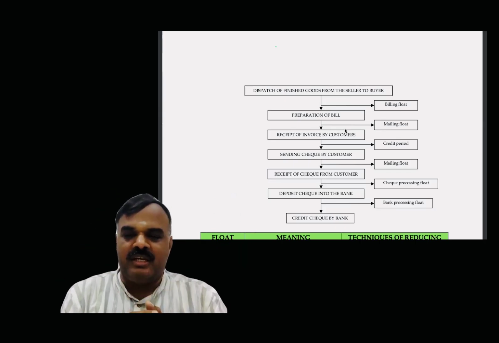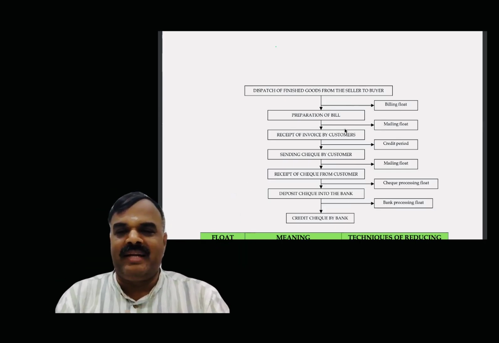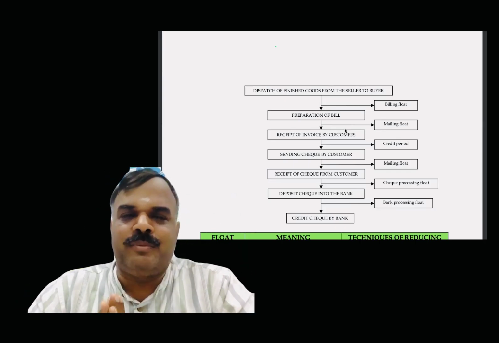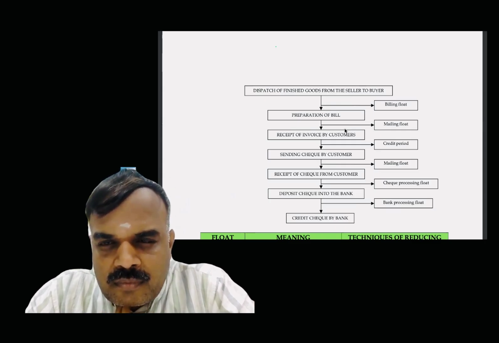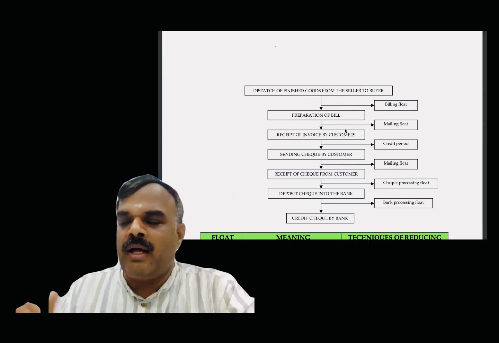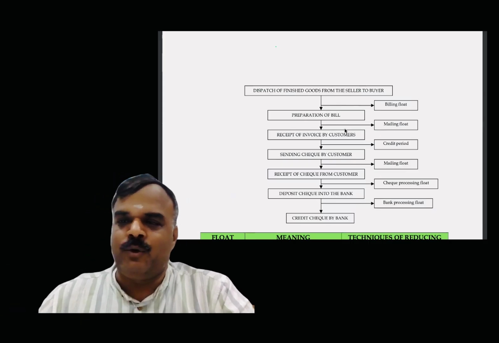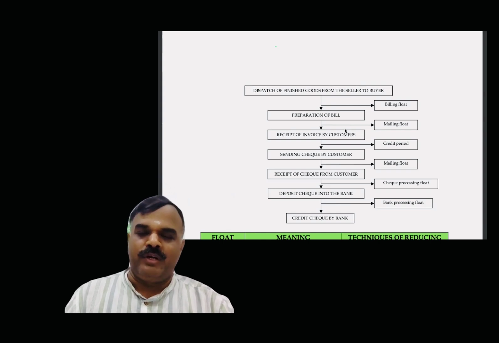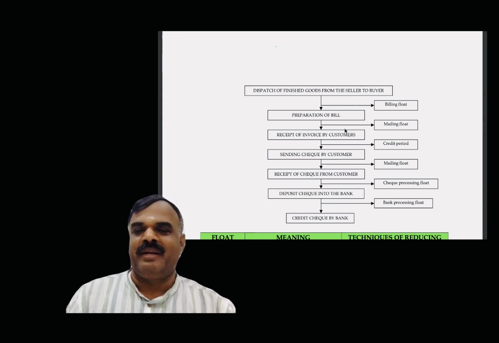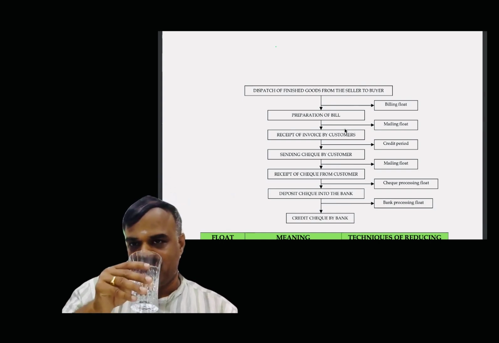After you received the check, immediately you won't pay. 2/10 net 14 is there. Then how many days can we take maximum? 40 days. 40 days credit period. That is also a delay, right? So after you received the check, before you deposit, you are having some delay. That period is called credit period.